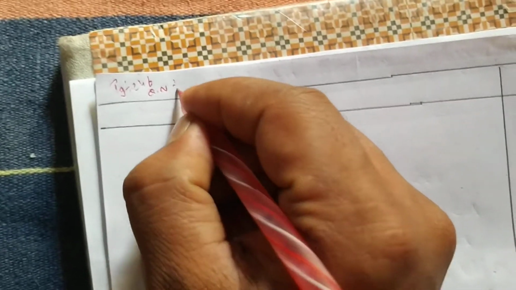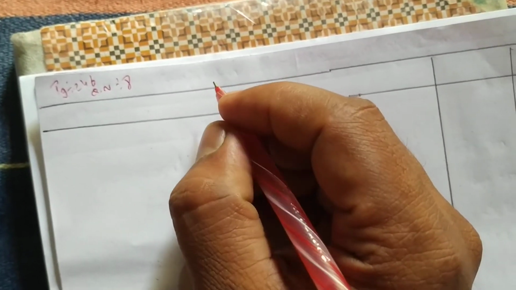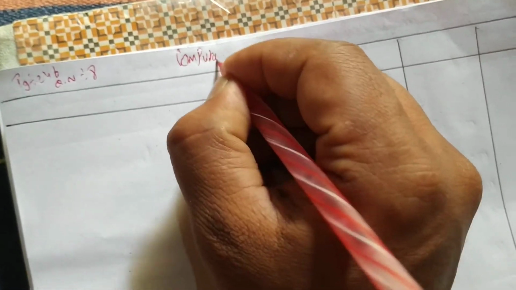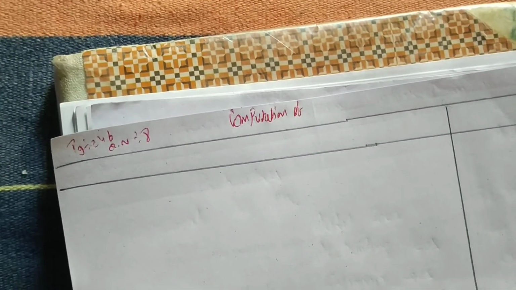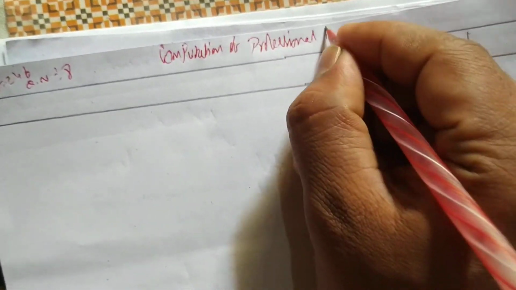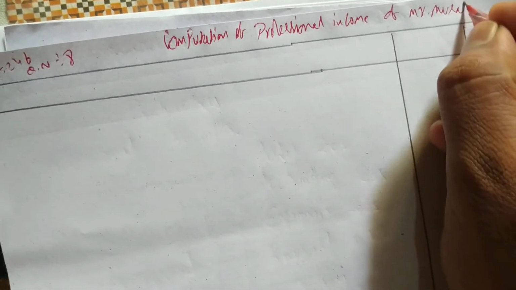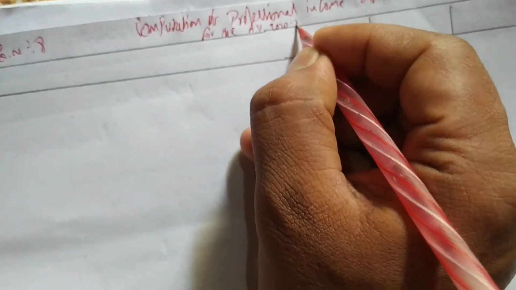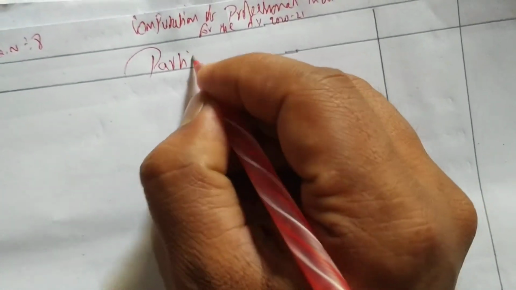So the heading will be computation of professional income of Mr. Murli for the AY 2020-21. Particulars, amount in one column, amount in the other column.